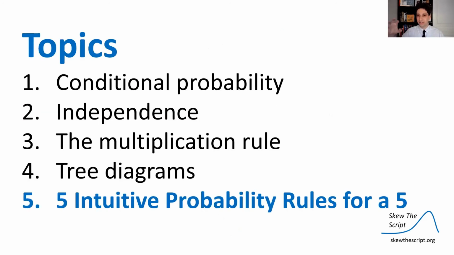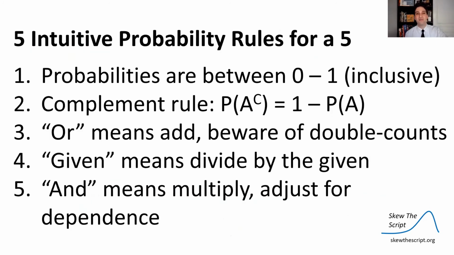So these are all the conditional probability rules we covered so far. Let's summarize them. So there are 5 intuitive probability rules that I think every AP Stats student needs to get a 5 on the AP exam. And again, not formulas, probability rules that are intuitive. 1, probabilities are always between 0 and 1 inclusive. If you have a negative or above 100%, something's wrong.